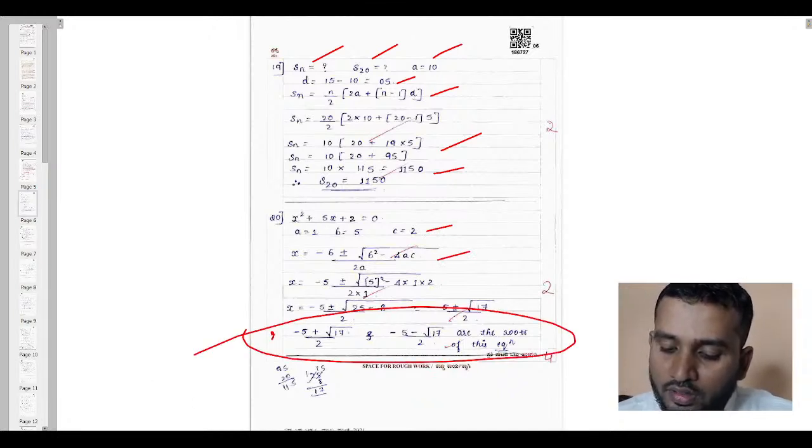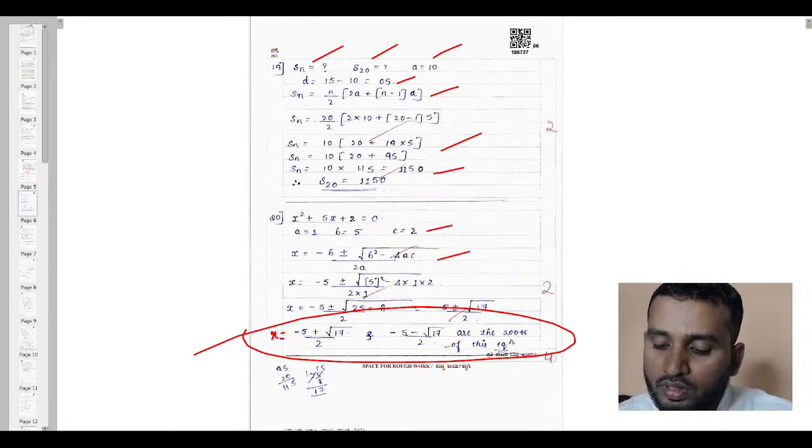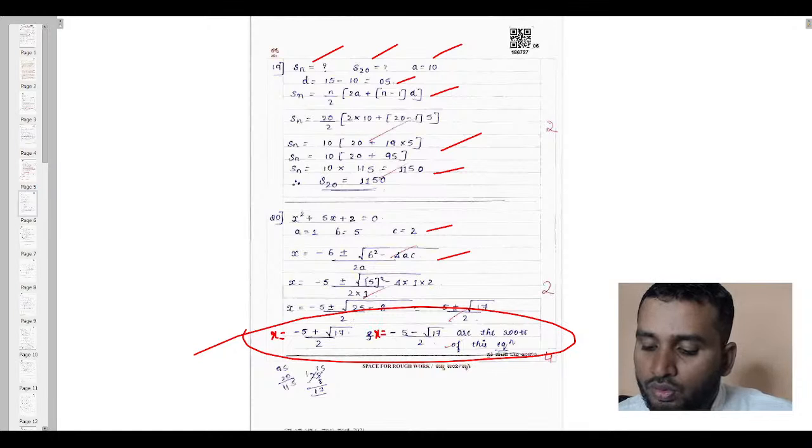Can you see this? x equals minus 5 plus root 17 by 2, and x equals minus 5 minus root 17 by 2 are the roots of this equation.